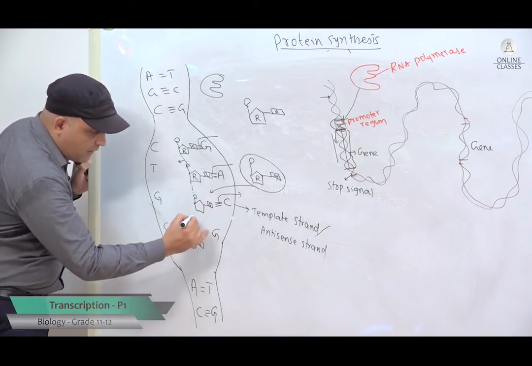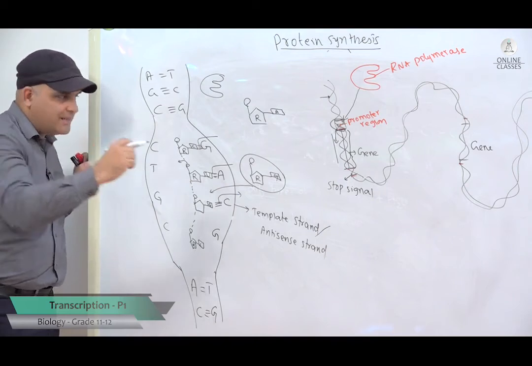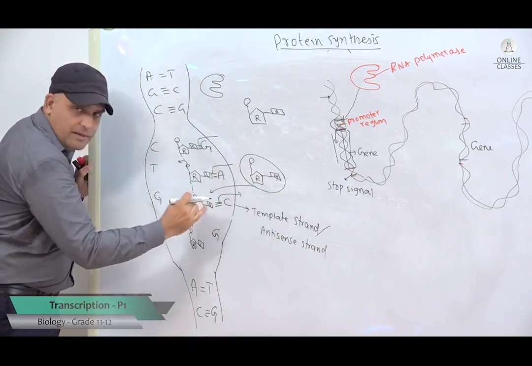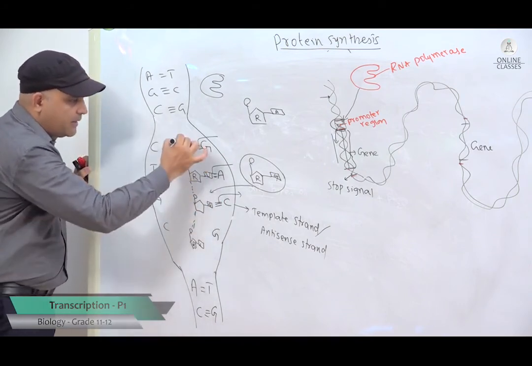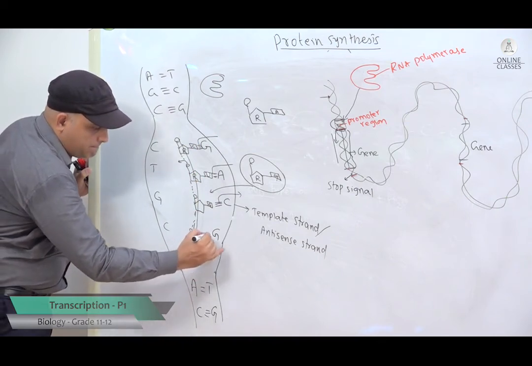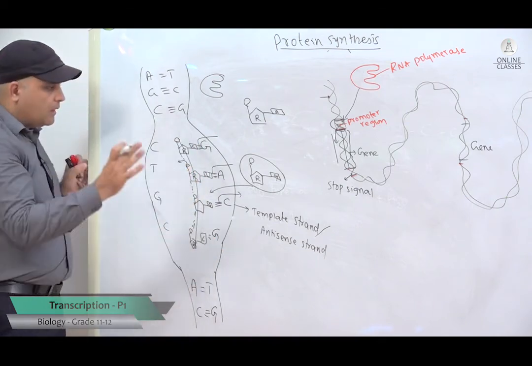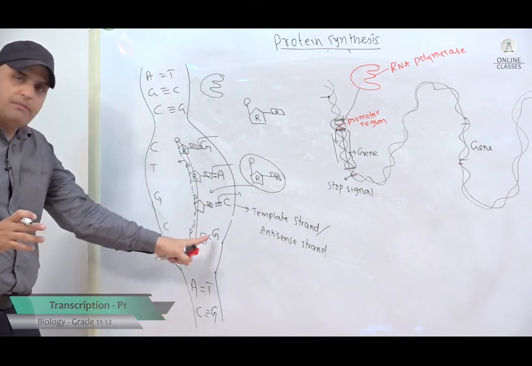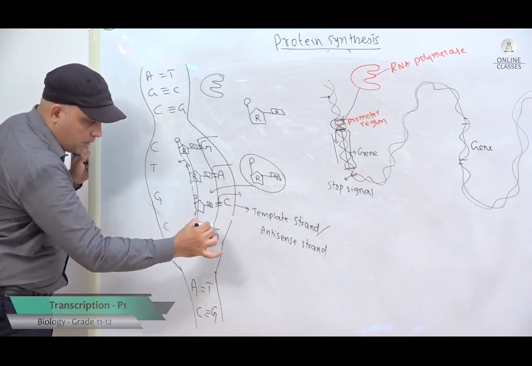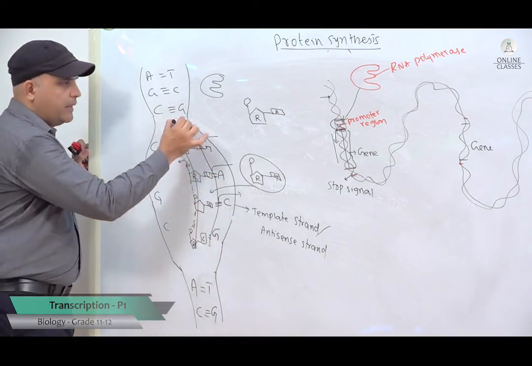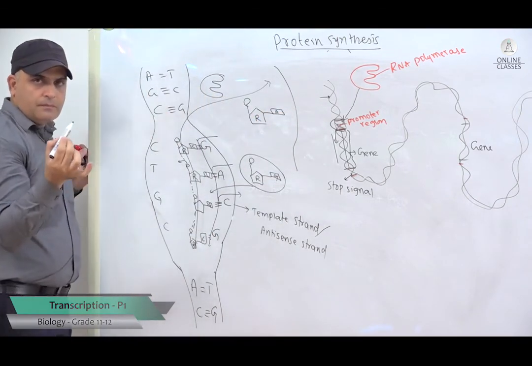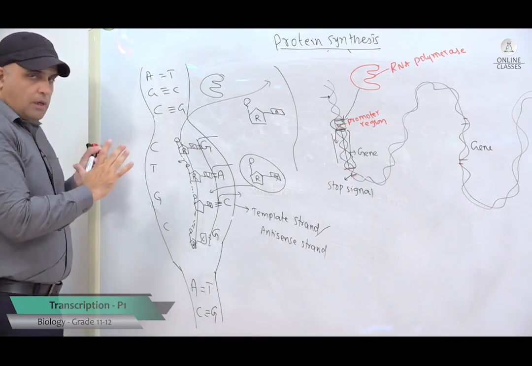Like this, one by one, these nucleotides which are single pieces get attached to the antisense strand. Now, what am I getting here? I am getting a long strand of mRNA. This is the mRNA. These are temporary hydrogen bonds, remember. These temporary hydrogen bonds are broken one by one, and this mRNA comes out of the DNA double helix. So, I think this part is clear.